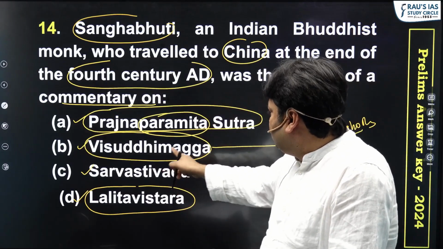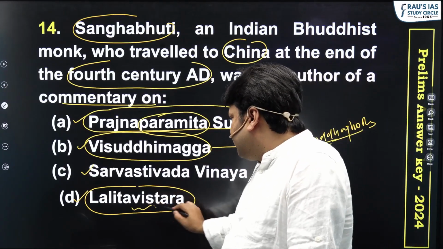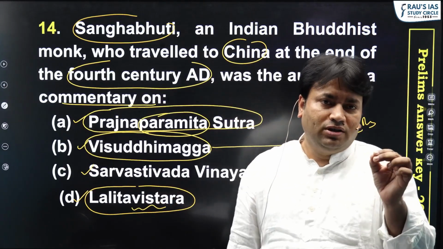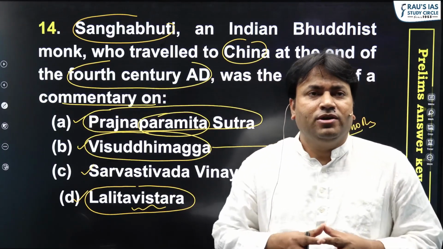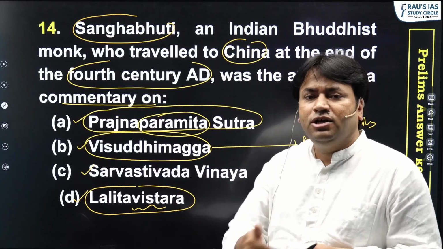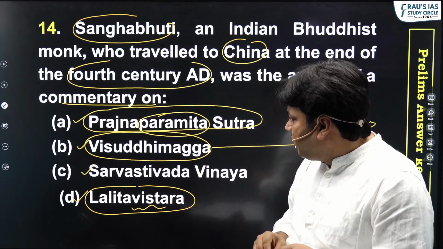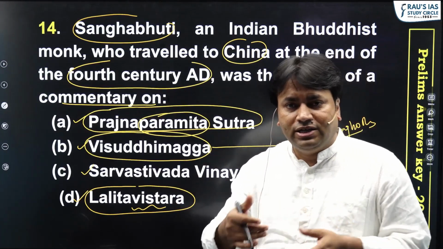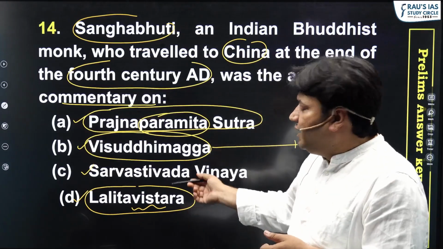Okay, Vishuddhimag is a composition of Buddha Ghosh, and Lalit Vistara, okay, the writer is not one individual person. This is considered a work of many scholars, and this again is a Buddhist text which contains the information from the birth of Buddha till the day when he delivered the first sermon in Deer Park, Sarnath.